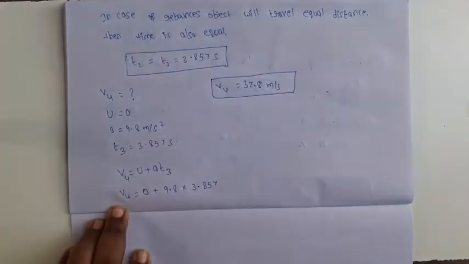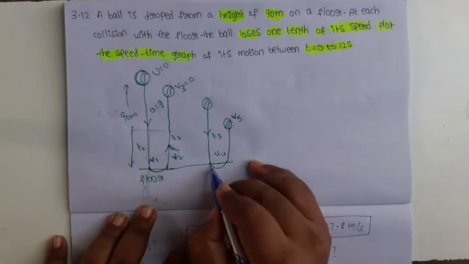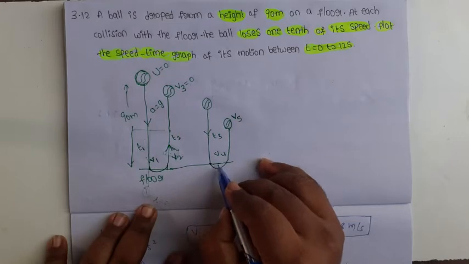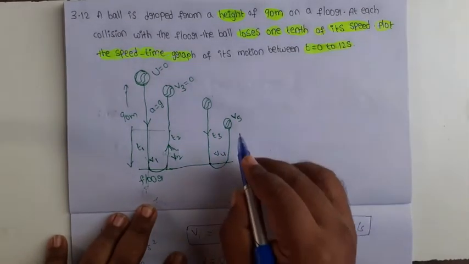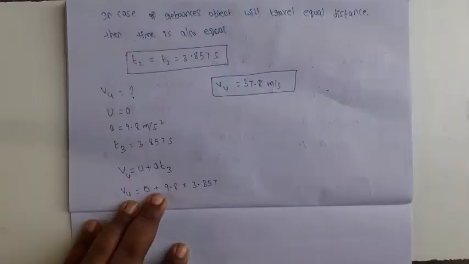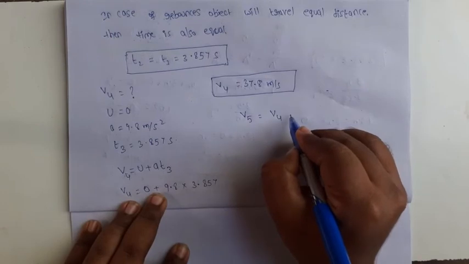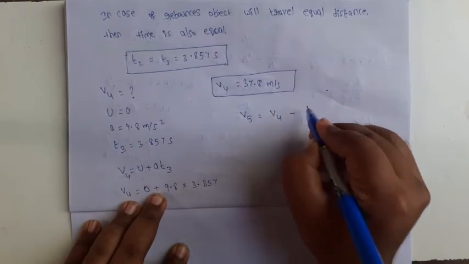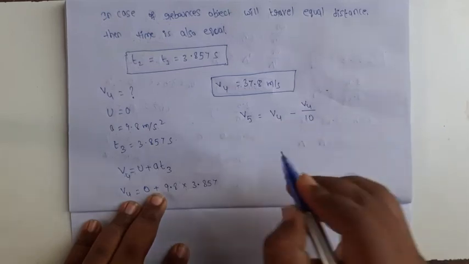Okay, now the ball is here. At here what happened? Collision. Due to collision this ball loses 1/10 of the speed. So v5 is called the rebound velocity. What is the formula of rebound velocity? v5 equal to v4, the original velocity, minus the reduced velocity v4 by 10.